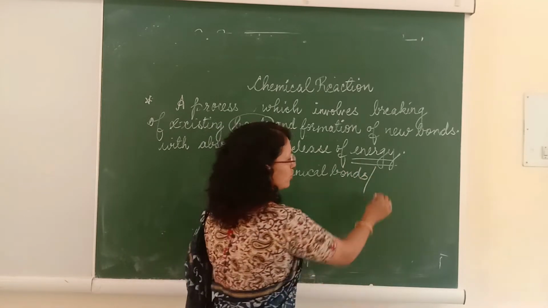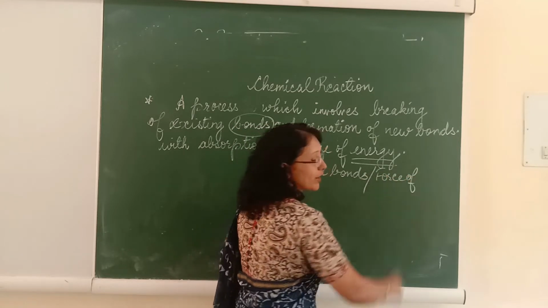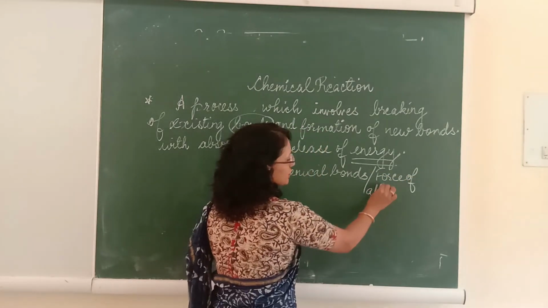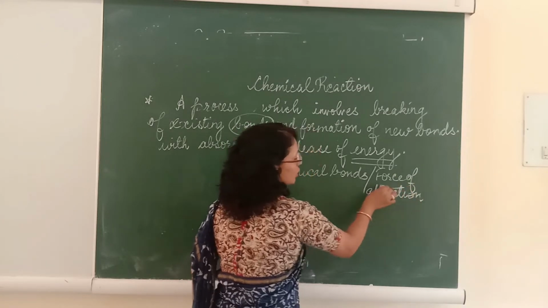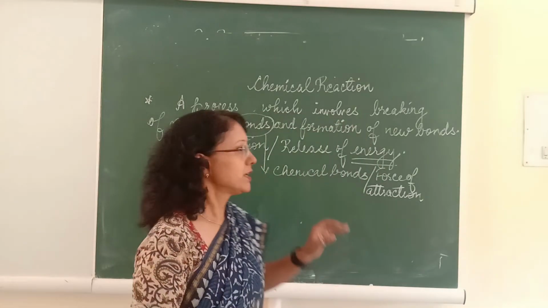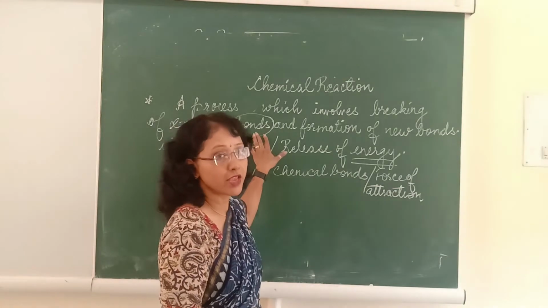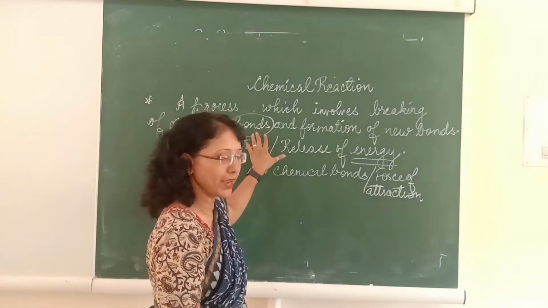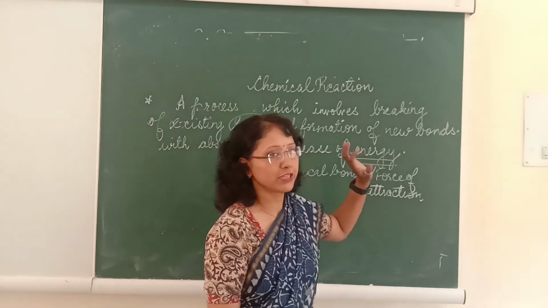You can also call these bonds the force of attraction that is present in between the atoms of a molecule. So when any chemical reaction takes place, these bonds that are present in the reactants break and the formation of new bonds takes place.